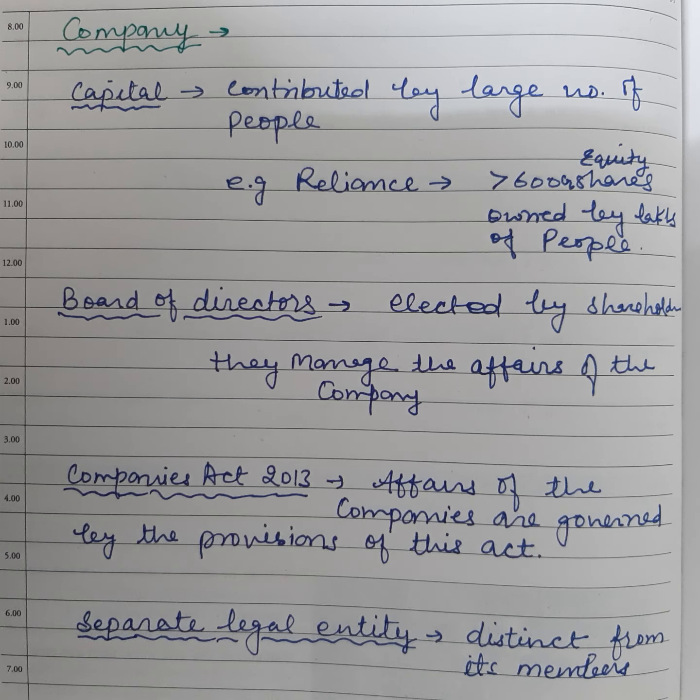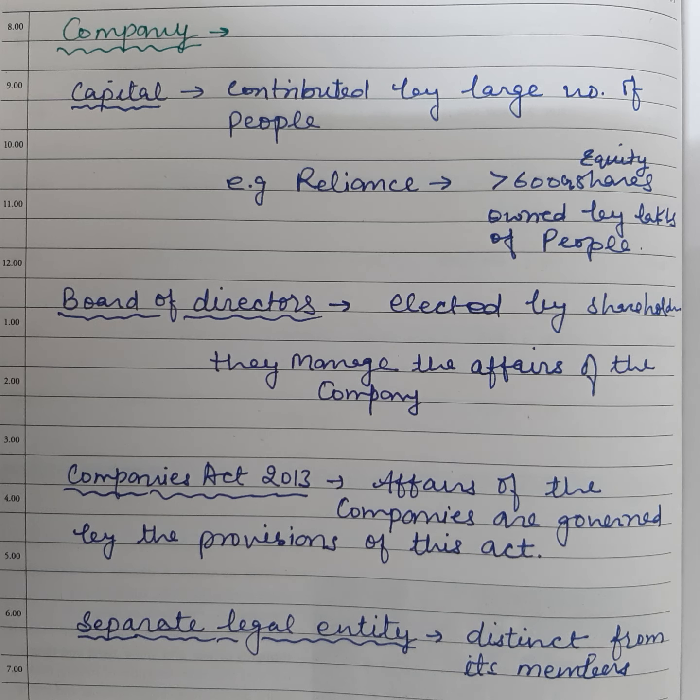So a lot of people contribute the capital of the company, and all of them cannot manage its affairs, so they elect a board of directors to manage the affairs of the company. The board of directors elected by the shareholders manage the affairs of the company, but the board cannot manage the affairs as per their own wishes. They have to follow the rules of the Companies Act 2013 to govern or to manage the affairs of the company.